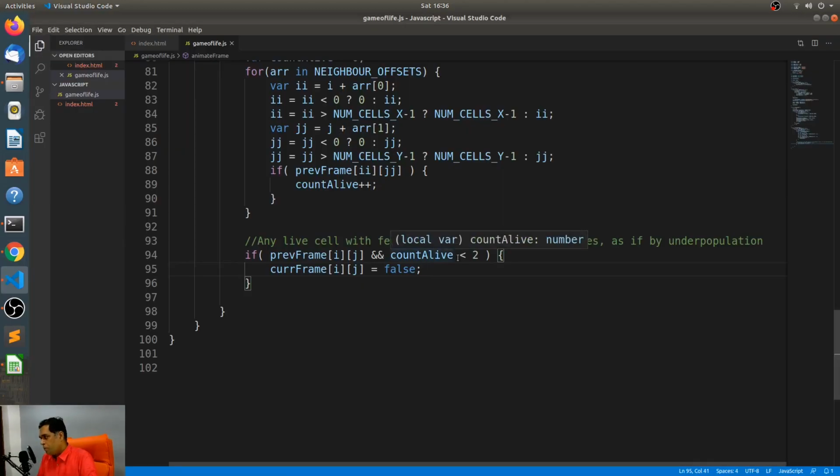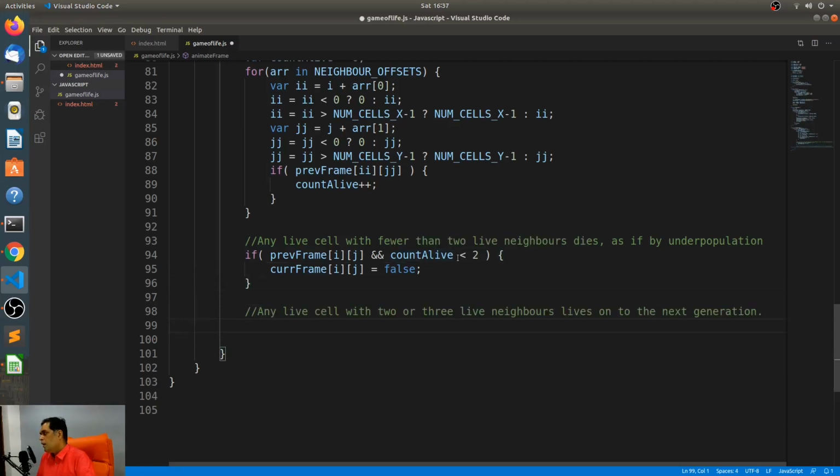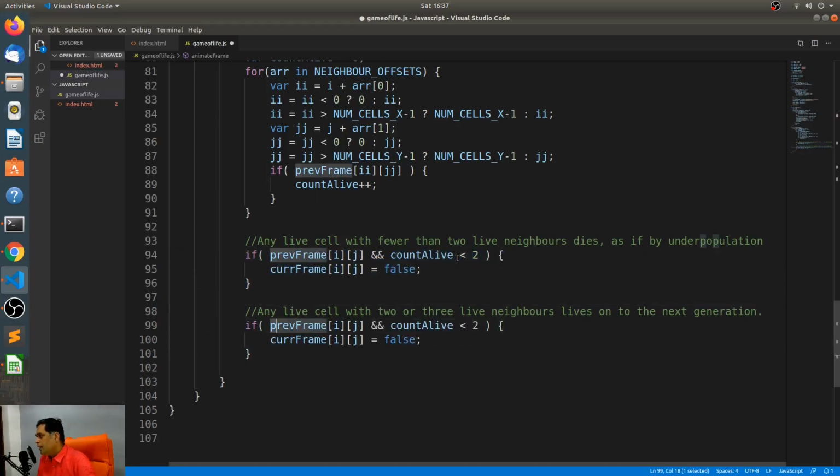Any live cell with 2 or 3 live neighbors lives on to the next generation. Which means if the cell is alive and count alive is equal to 2 or count alive is equal to 3, I'm going to put this inside brackets so that it's not confusing.